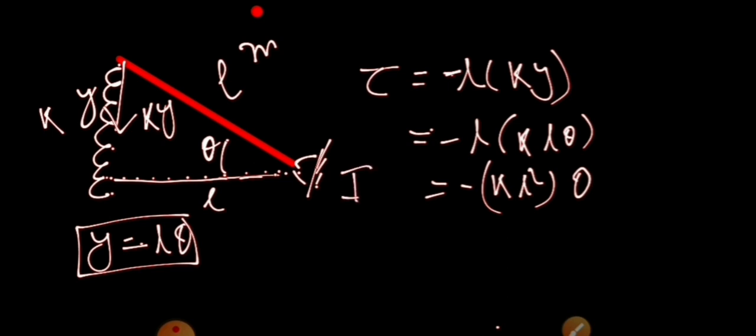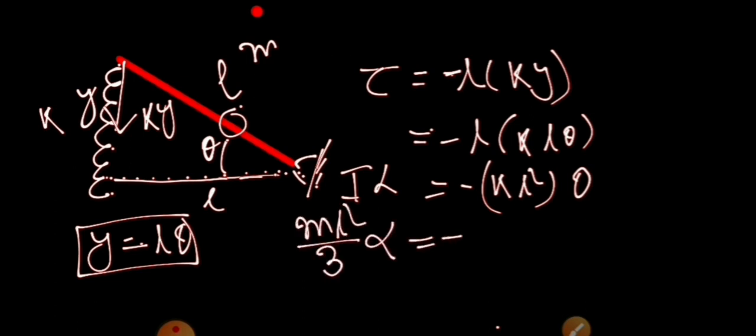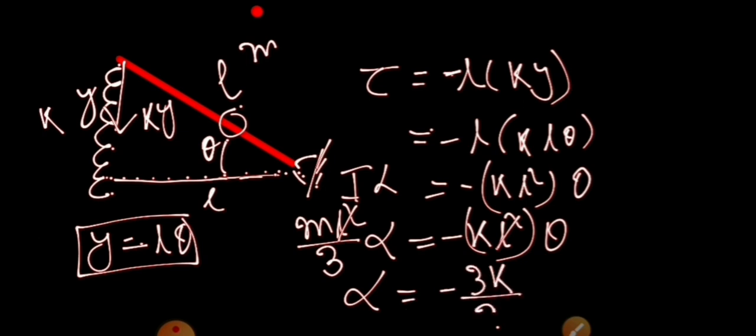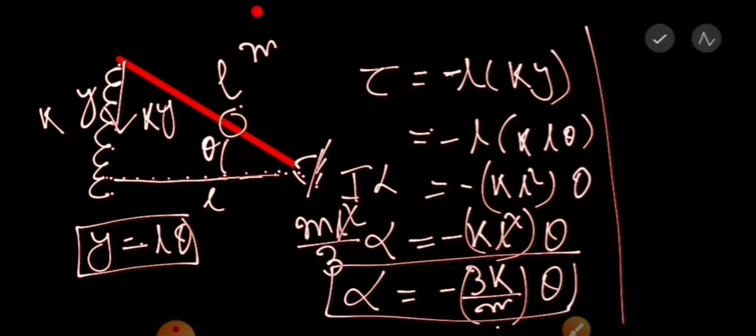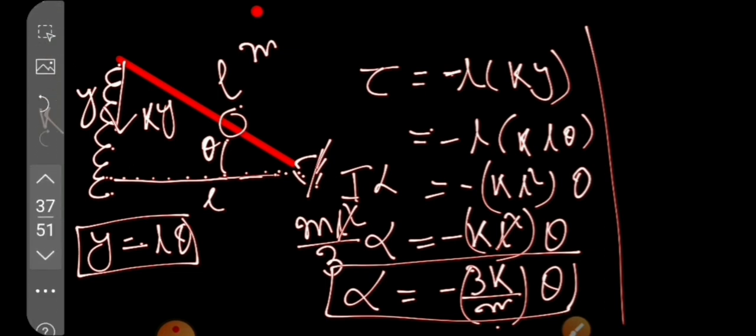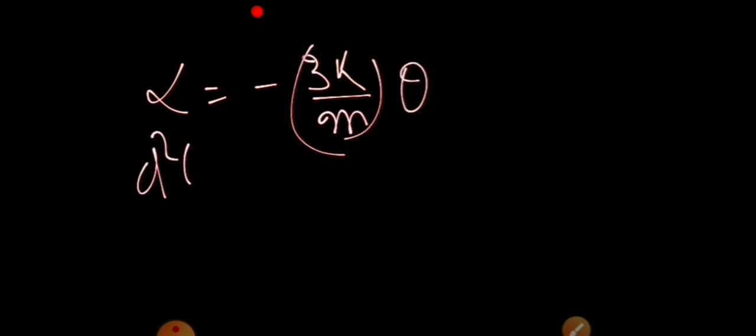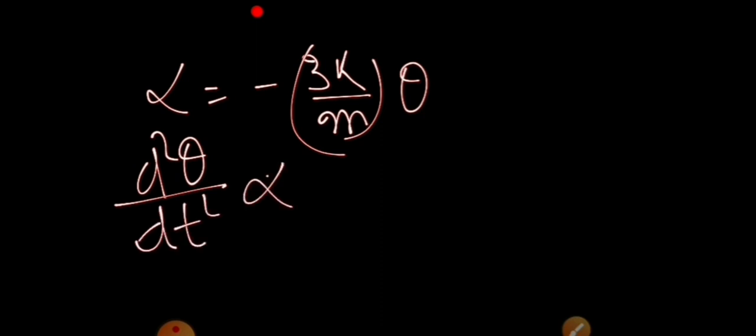The torque is equal to I alpha. I, the moment of inertia of this rod about this axis, is equal to m L square by 3. Alpha is equal to minus k L square theta divided by I. L square cancels out, and alpha comes out to minus 3k by m into theta. So the double differentiation of theta with respect to time is proportional to theta with a minus sign.